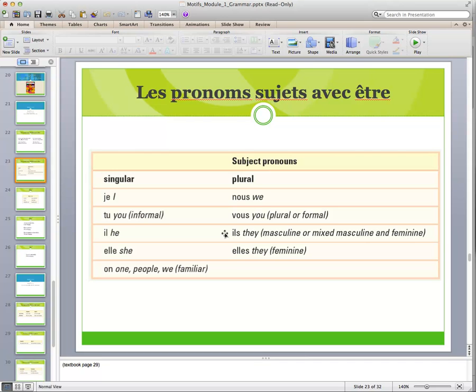And the plural of elle is elles. Again, they sound exactly the same. Just like the singular, if I want to talk about the books and I want to say they are on the table, I would use ils because the books are masculine. If I want to talk about the windows and I want to say they are dirty, I would use elles because windows are feminine.